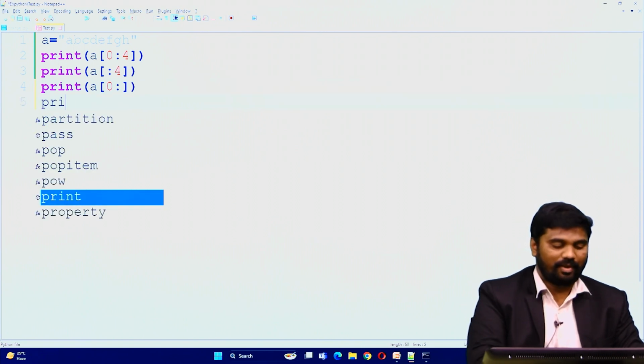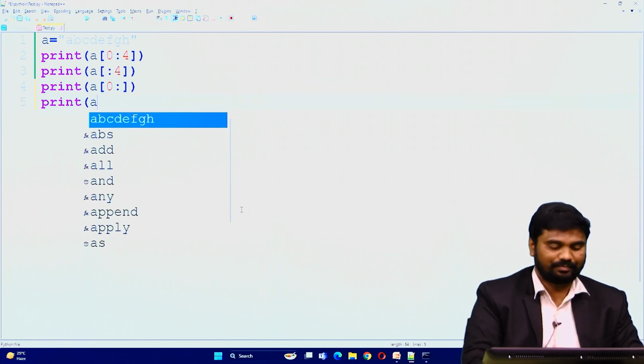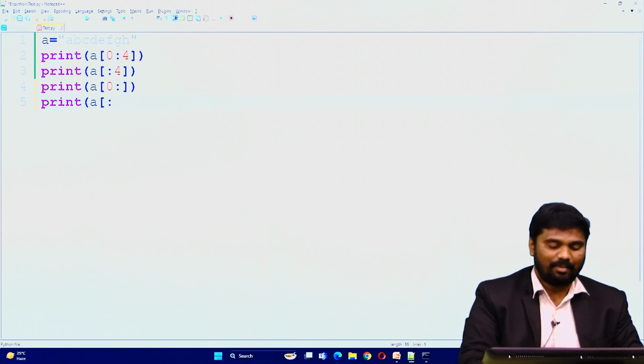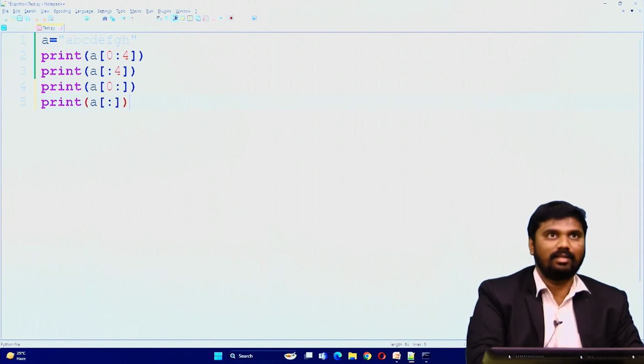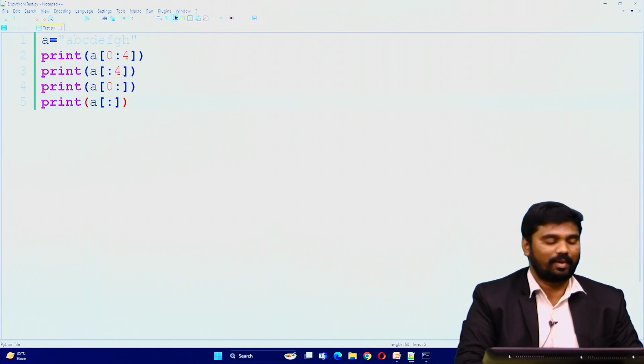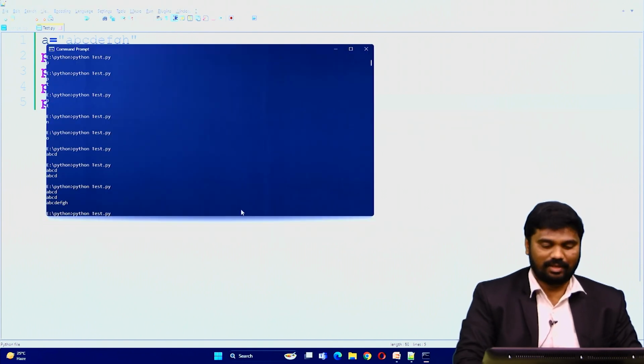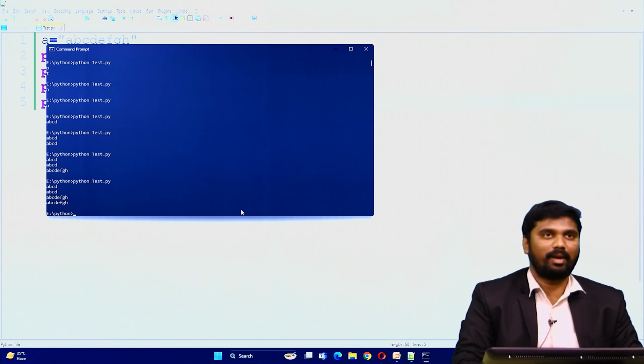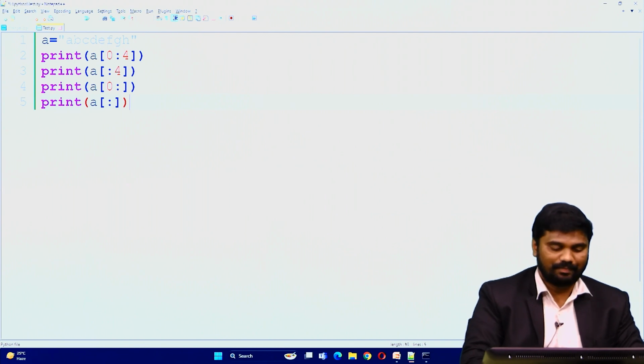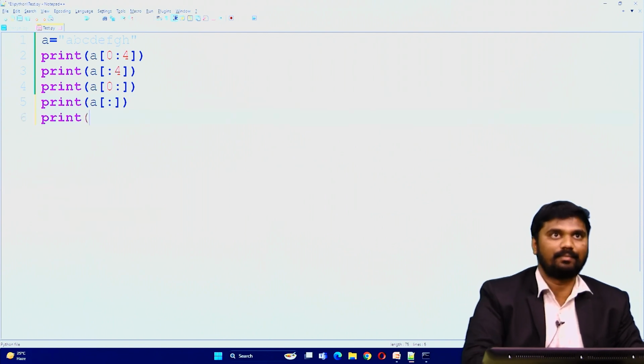Now if I am going to print like this, where I am not going to represent any start value and stop value, then what will happen? It will represent the total string. See, because by default the start value is 0 and by default the stop value is the end of the string, right? Now another example, print.